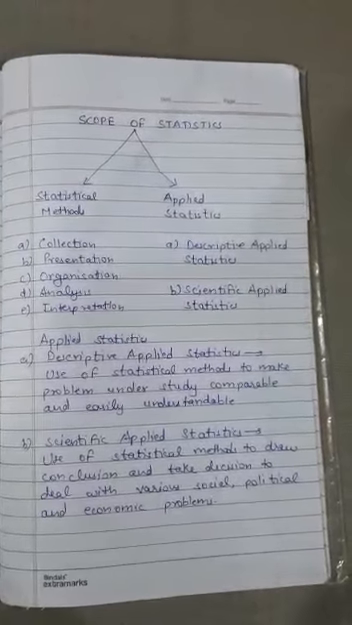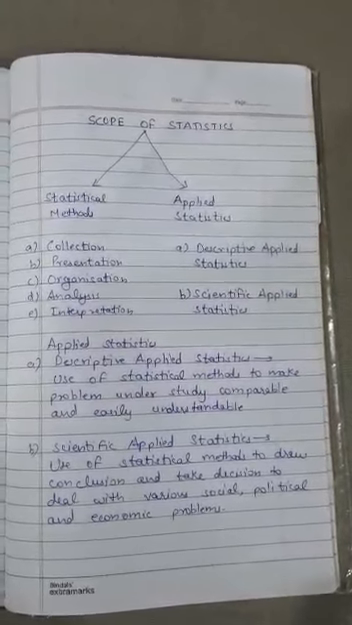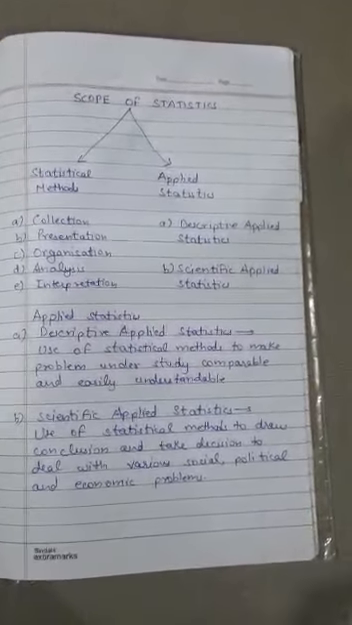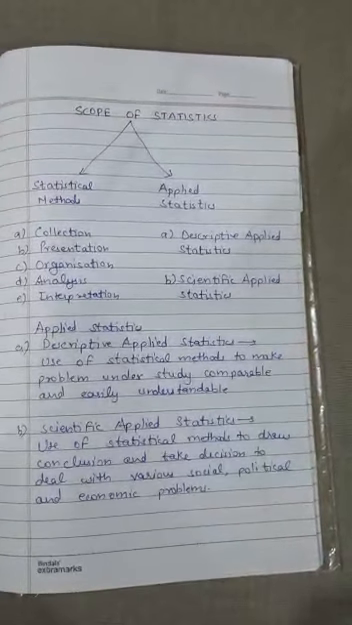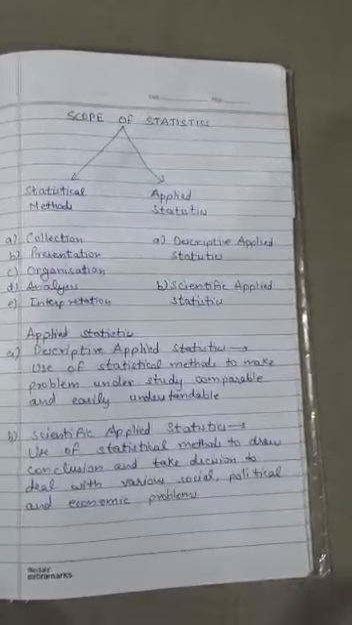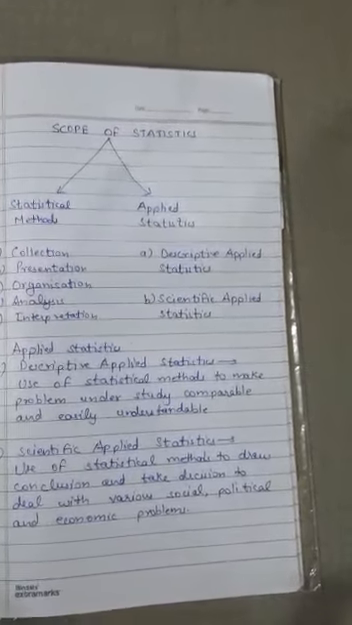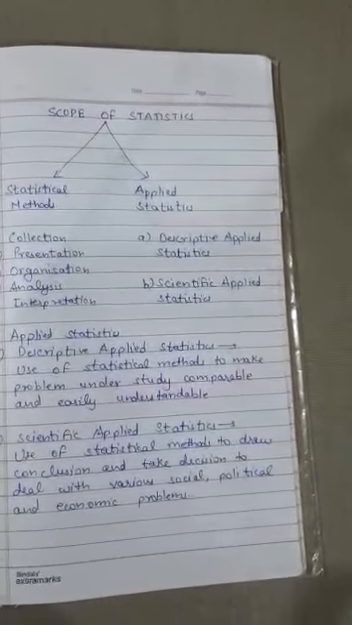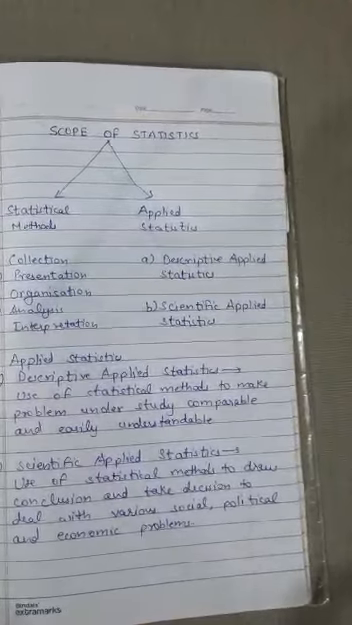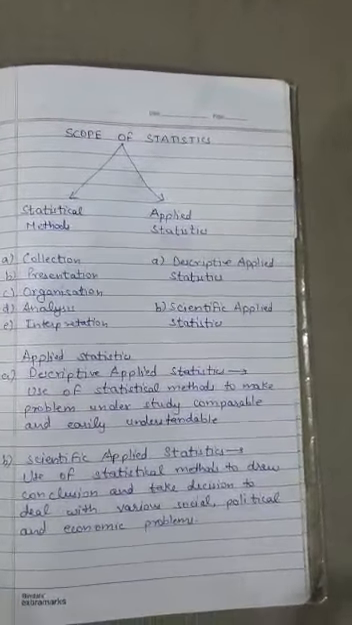Second is scientific applied statistics. Scientific applied statistics means the use of statistical methods to draw conclusions and take decisions to deal with various social, political and economic problems. Many economic problems are there, social problems are there. For example, how much corruption has risen, how much rape cases have risen, how much female foeticide has risen, or the economic policies or the problem of unemployment.